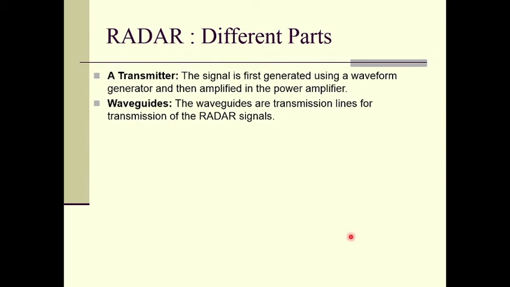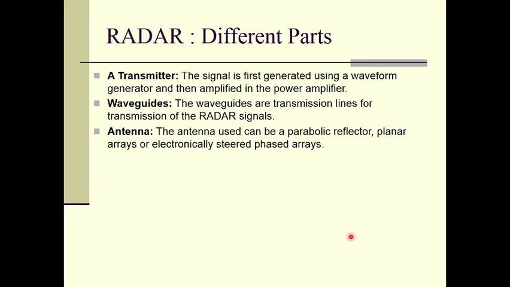Waveguides. So, waveguides are the transmission lines for transmission of the radar signals. So, we know that microwaves need waveguides. Waveguide means some cylindrical or rectangular shaped metal tubes. Inside those tubes the wave will be transmitted from one point to another point, right.